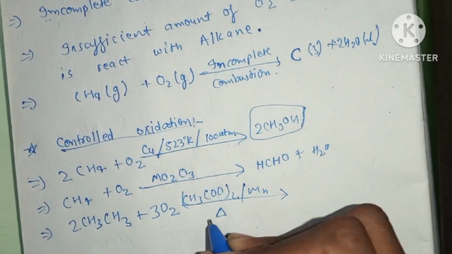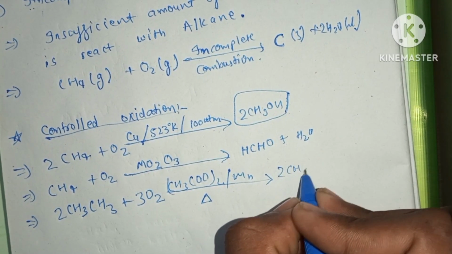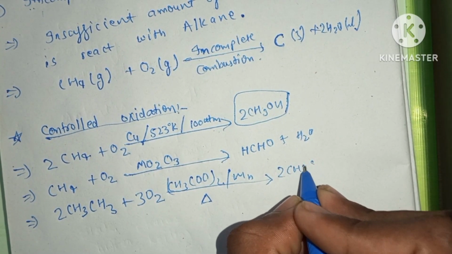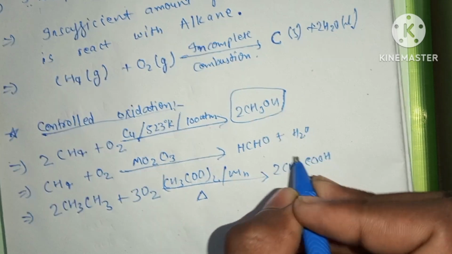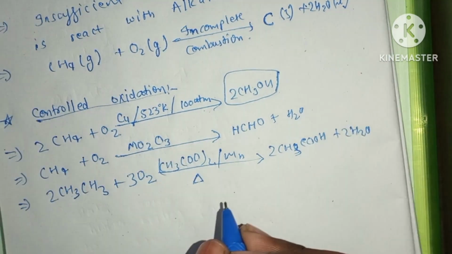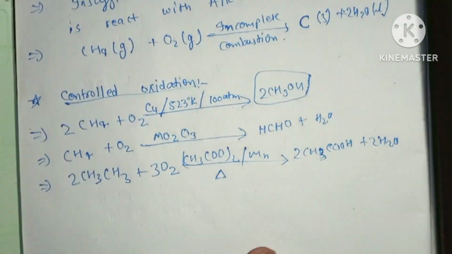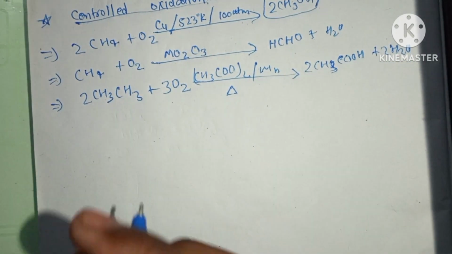On heating it, we will obtain 2CH3COOH plus 2H2O.